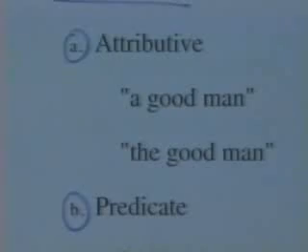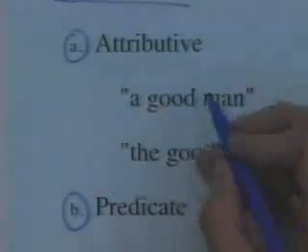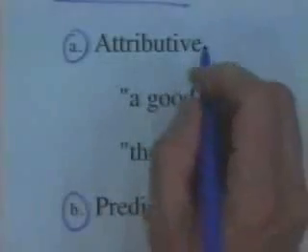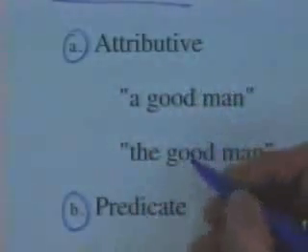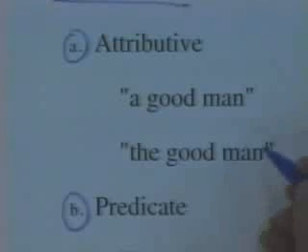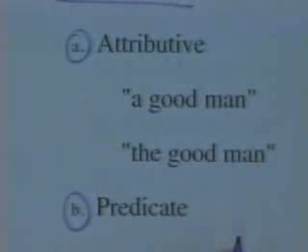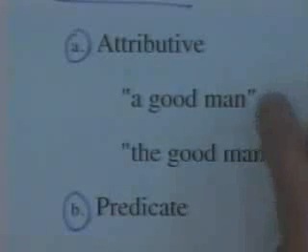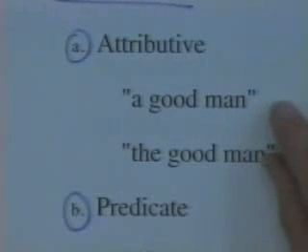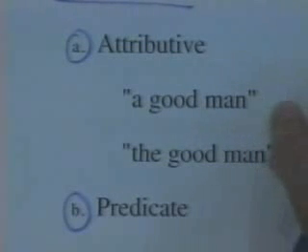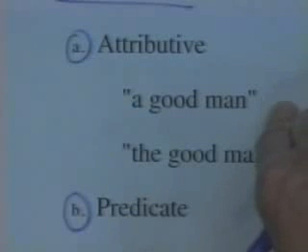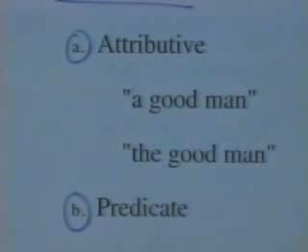An attributive adjective is the common use of an adjective simply to describe the attribute, to attribute a quality to a noun. So instead of simply talking about a man or the man, we're talking about a good man or the good man. Are either of these a sentence? No, these are simply noun phrases expanded to include an attributive adjective. Not just a man, but a good man. That's what we mean by an attributive adjective.